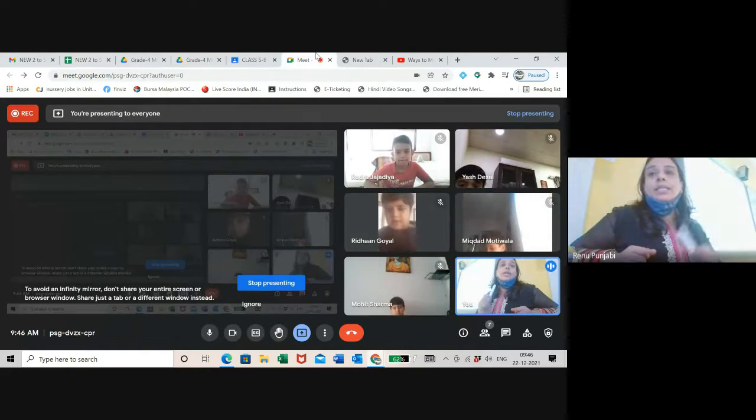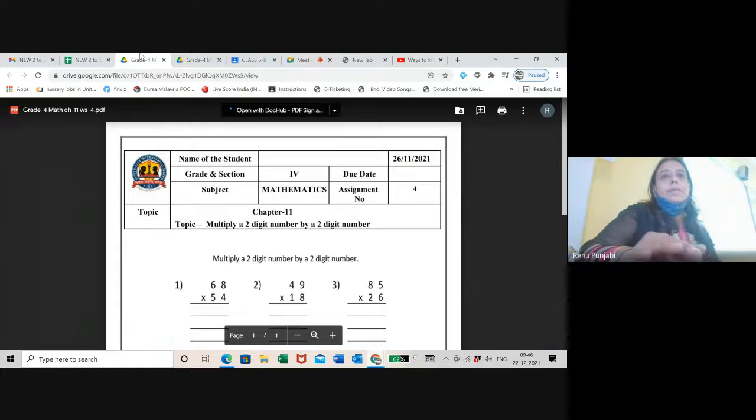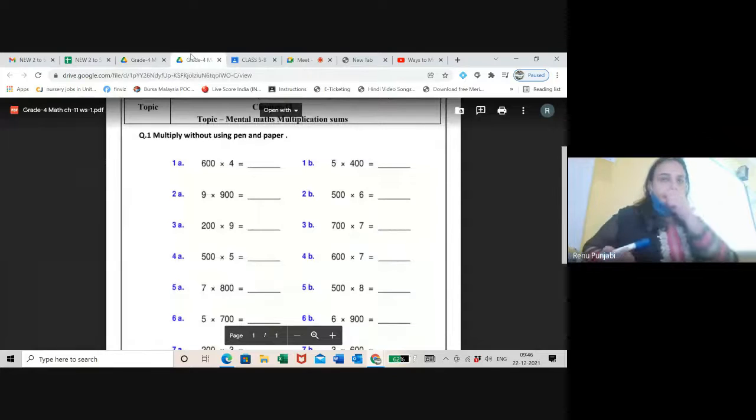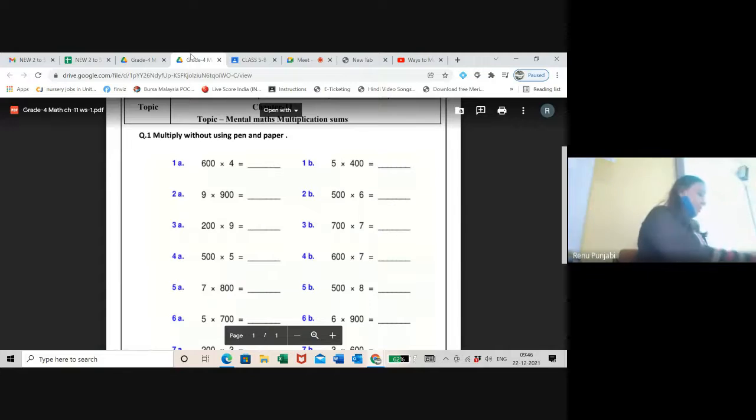Now listen properly. Again, I will explain this sheet to the online students. Write the question: multiply without using pen and paper. Write your date, topic, chapter number, and the way it is showing on the screen. Same way you need to write in your notebooks. No untidy work will be accepted.